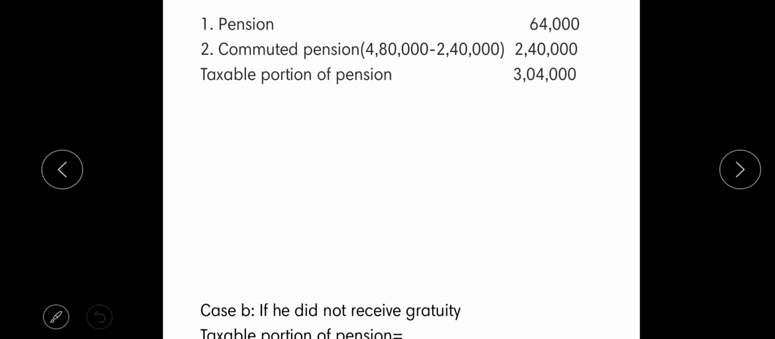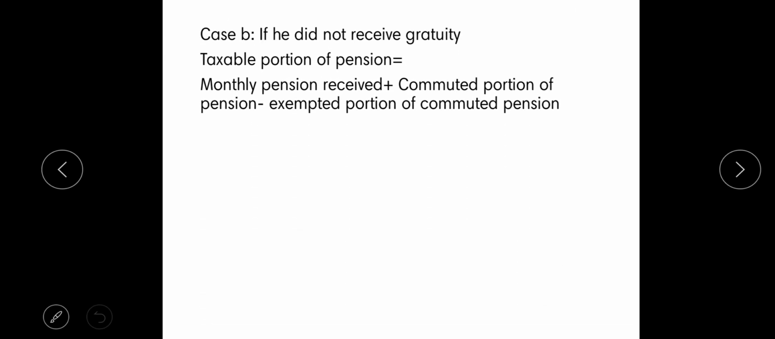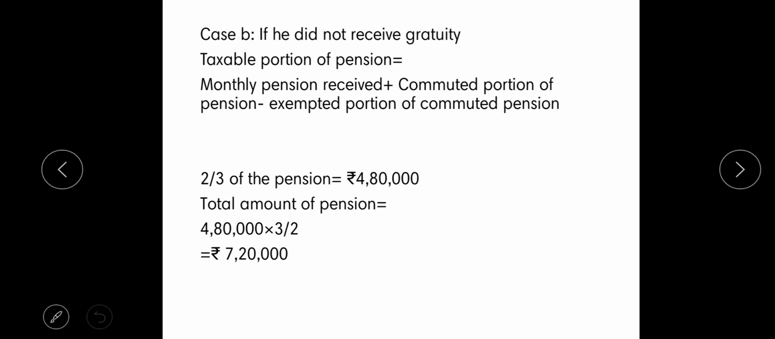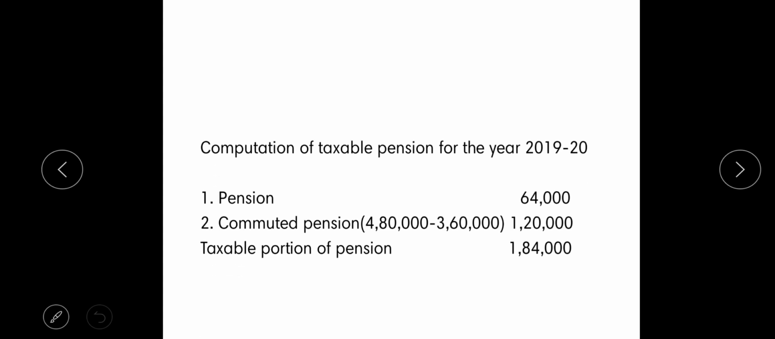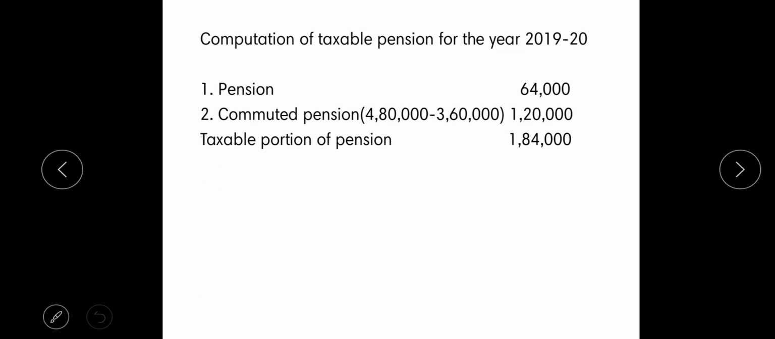Moving on to the second case, that is, if Ram does not receive any gratuity. In this case, there is no other change. The only change is that the exempted portion of commuted pension will be half of the full amount of pension. Similarly, we have found the full amount of pension as 7,20,000. Its half will be exempted. So 7,20,000 into 1/2, that is 3,60,000, is exempted.